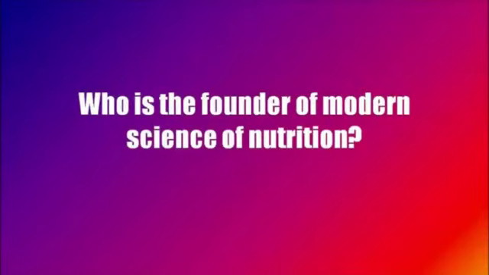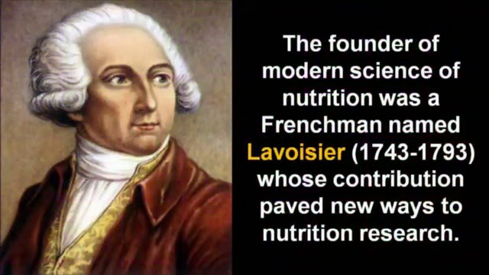Who is the founder of modern science of nutrition? Come on, tell me, children. Who is the founder of modern science of nutrition? Yes, a Frenchman named Lavoisier is the founder of modern science of nutrition.